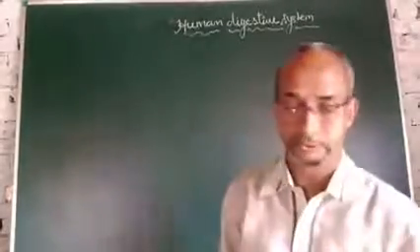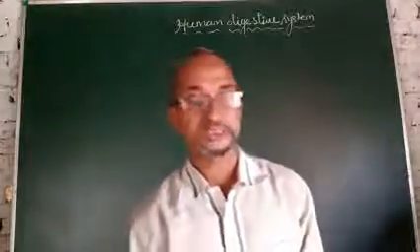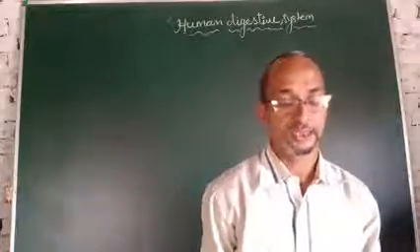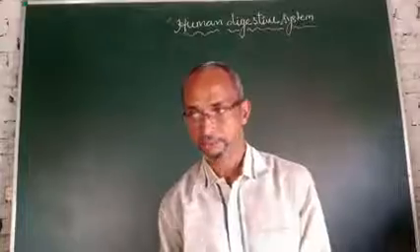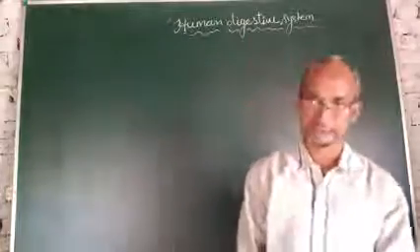Today our topic is the human digestive system. In previous lectures, I have explained about the alimentary canal, in 7th standard science.